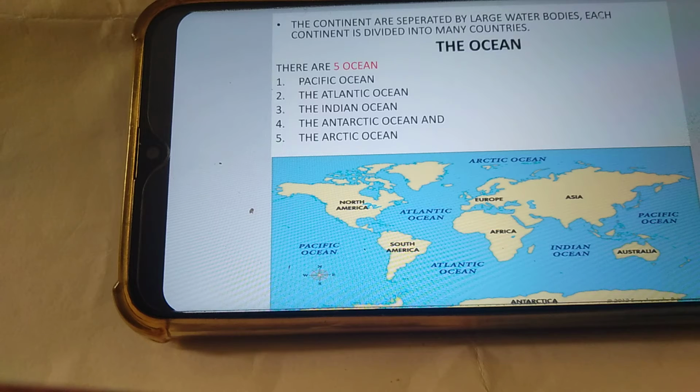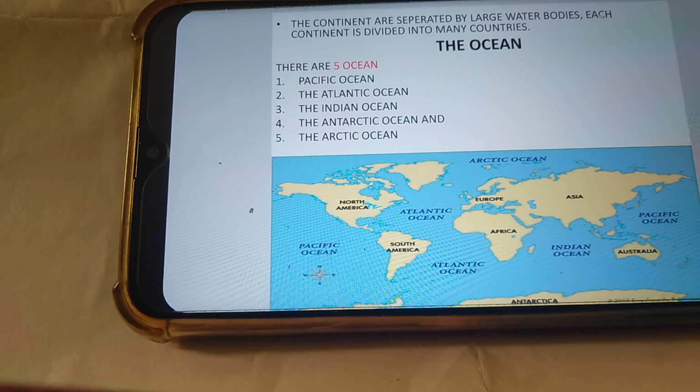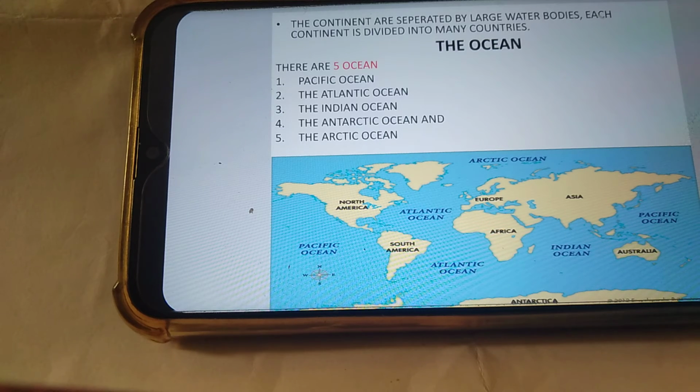Now we will study oceans. There are five oceans: the Pacific Ocean, the Atlantic Ocean, the Indian Ocean, the Antarctic Ocean, the Arctic Ocean. Below is the picture of all the oceans.